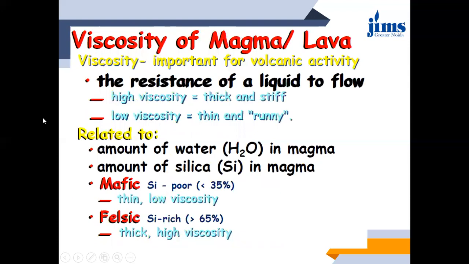Okay, then in the formation of these igneous rocks, the one very important property of magma is viscosity of magma. See, this is something which will define what? Which will define the extent of formation of this igneous rocks. Okay, why? If the viscosity of magma is low, then what will happen? The flow will take place quite rapidly.